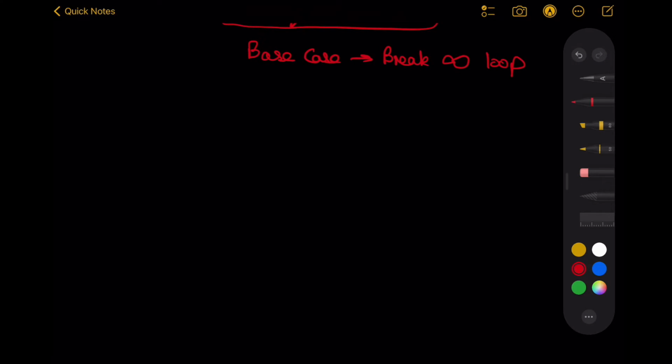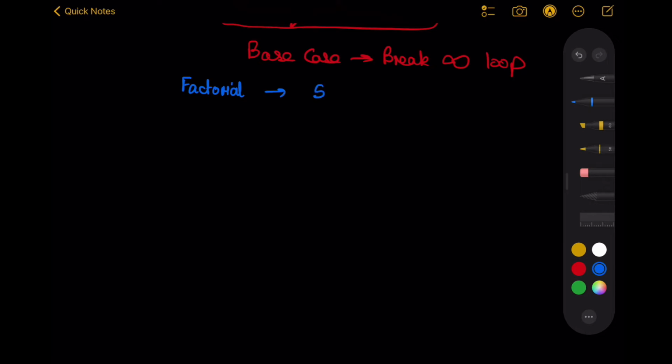Now another important thing in recursion, a visualization tool, is the recursion tree, which is really good to visualize the problem, and it is really good for analyzing the time complexity of the problem, because you're able to see what actually is happening in recursion. When a function calls itself, it can become really messy, but with the tree it becomes really easy to visualize. So in this tree, the node represents the problem and the child of each node represents a smaller subproblem. So let's try to draw a tree for factorial.